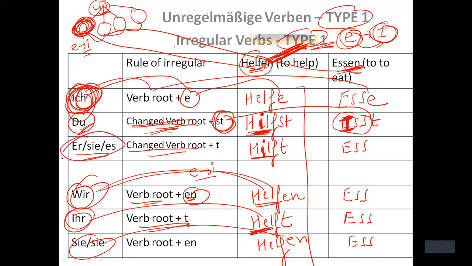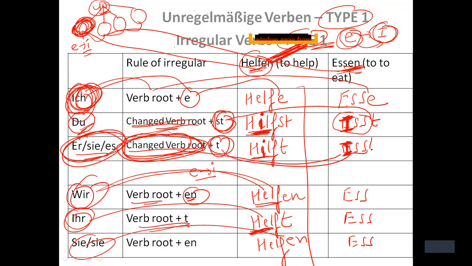Similarly here with "er", I shall write change verb root. So verb root I have written, but I need to change it. What changes shall I do? I shall make I, right? I shall write I in place of E, and then add an ending T. So isst. So this will give you the meaning of you eat, he eats, she eats, it eats. So isst. Now please note that these two forms are same. The reason is here S was already there, so no need to add an extra S, right?